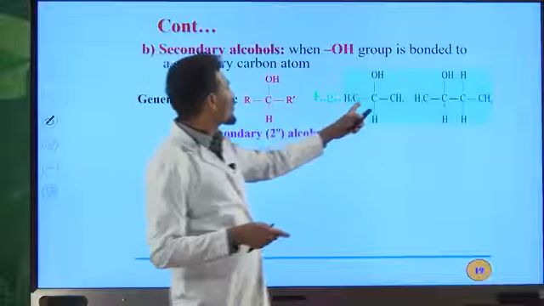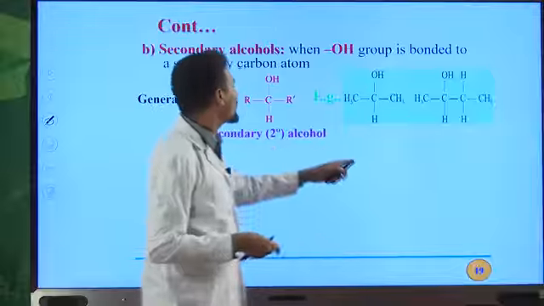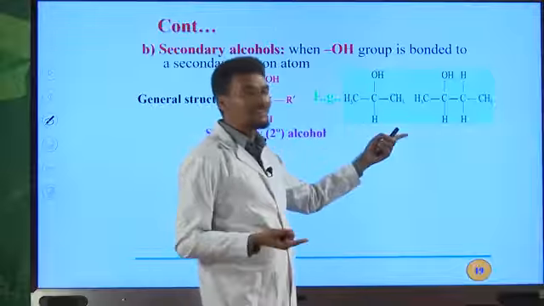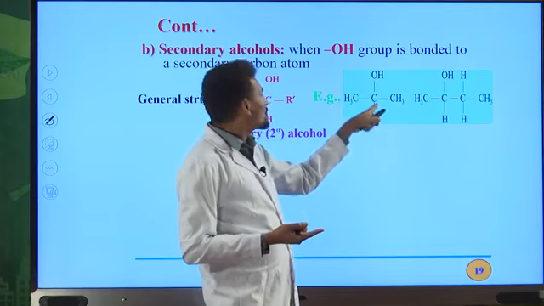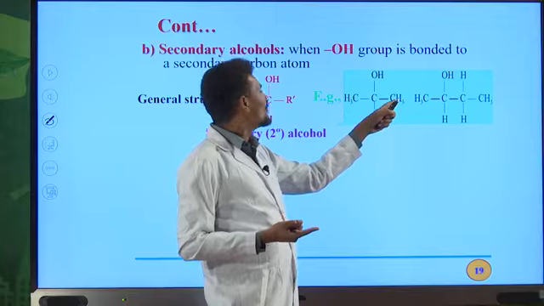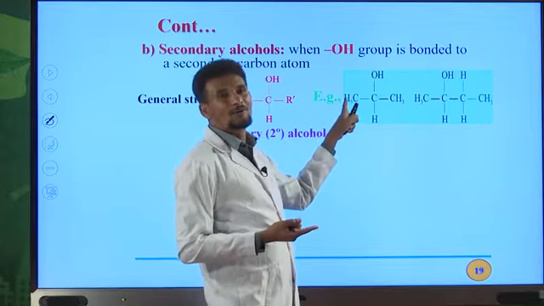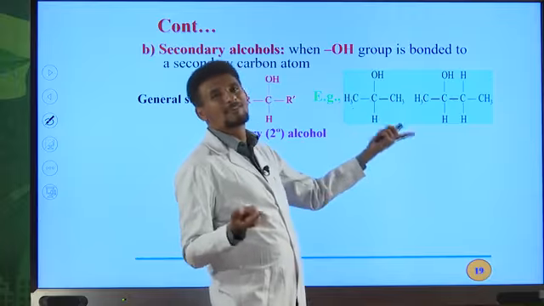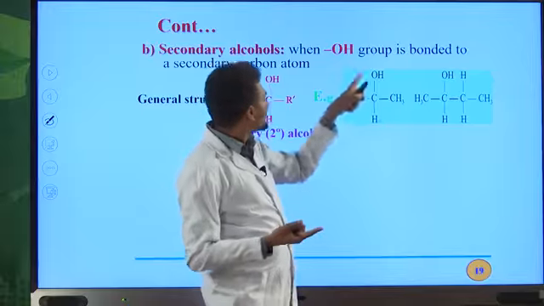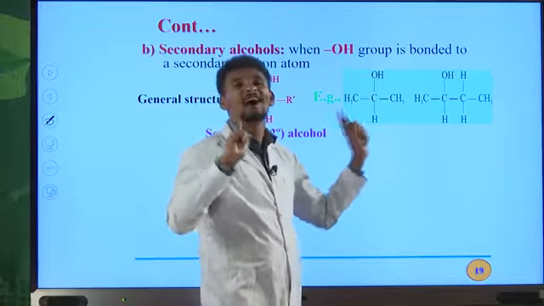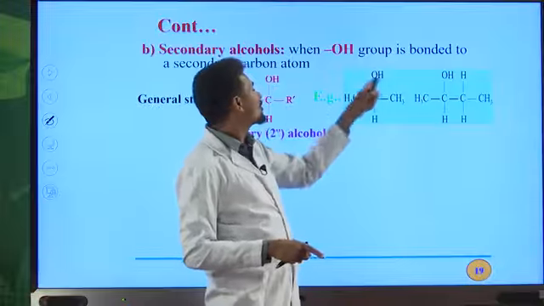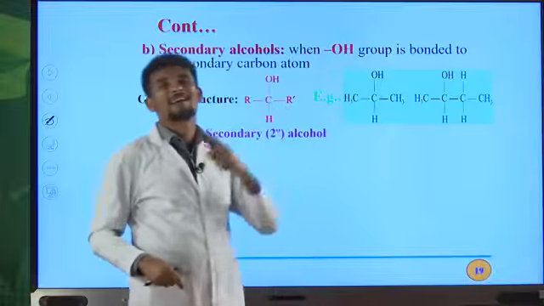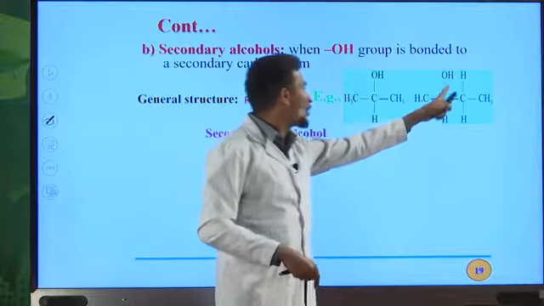Look at this organic compound, this alcohol. This carbon is the carbinol carbon, the carbon directly bonded to the OH group. The same carbon is bonded with this methyl group and this methyl group, so it is bonded with 2 carbon atoms. Because of this, this alcohol is a secondary alcohol. It is not a primary alcohol. OH is directly bonded to the secondary carbon atom. Therefore, it is a secondary alcohol.